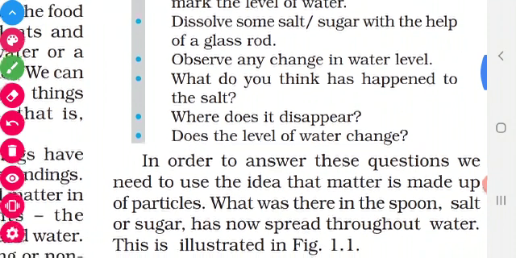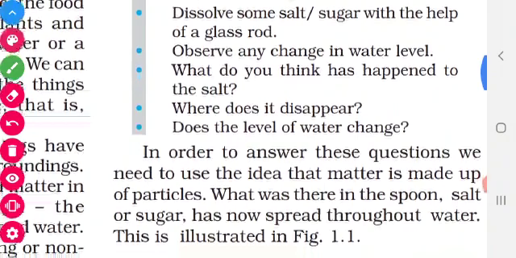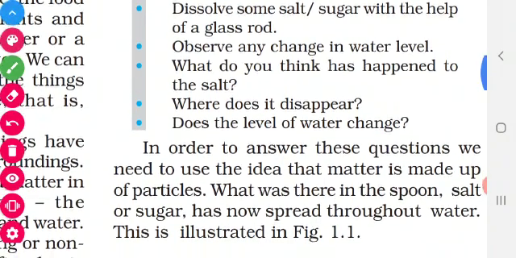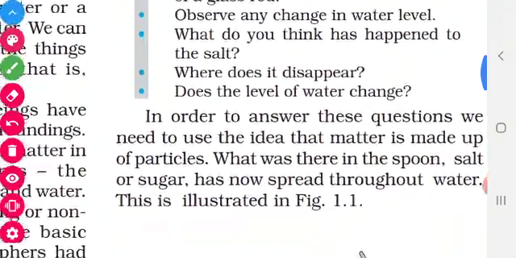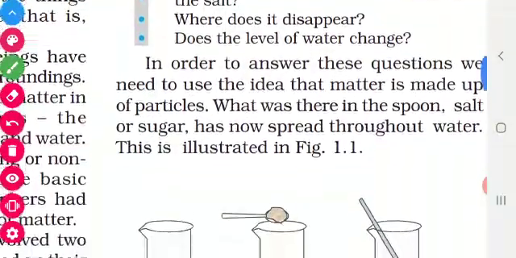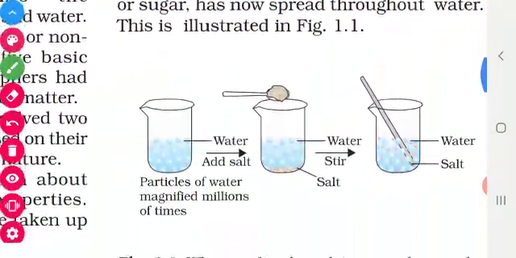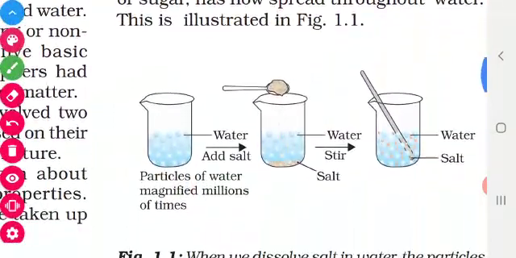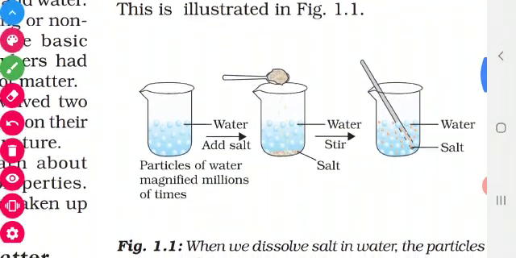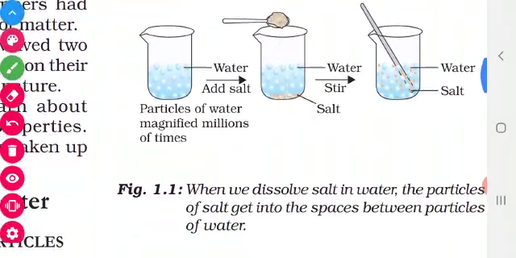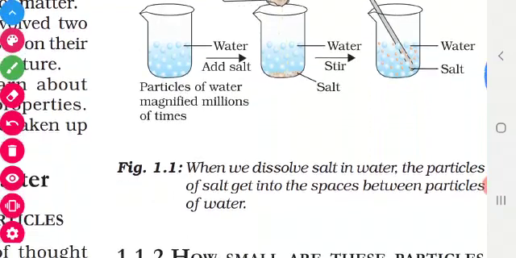If you are doing it at home, you can take a spoon. Stir well and note down the changes. If it is sand, it will settle at the bottom. If it is salt, it will be evenly distributed in water. It shows that matter is made up of particles.